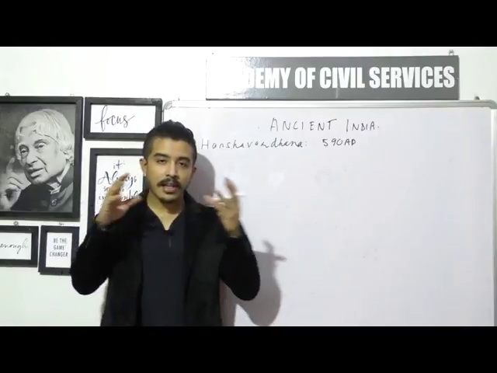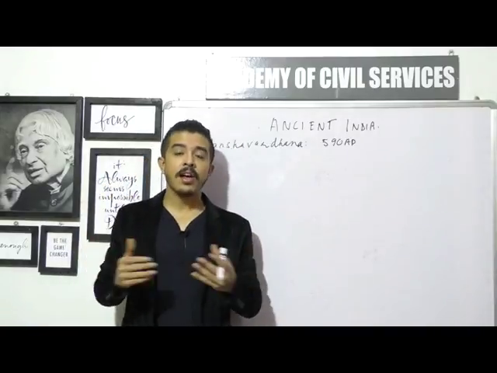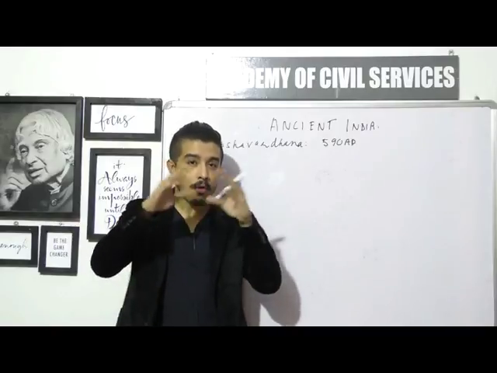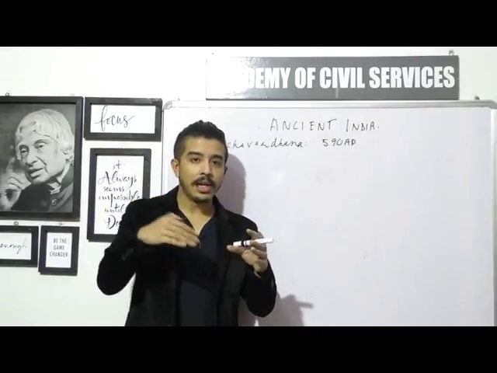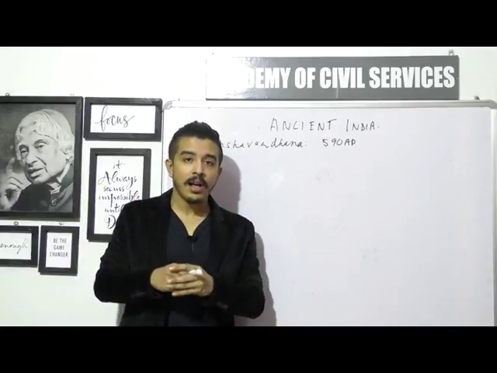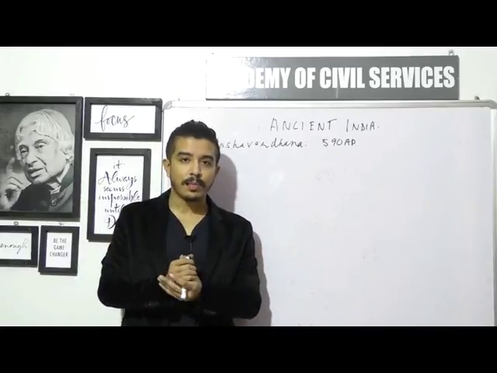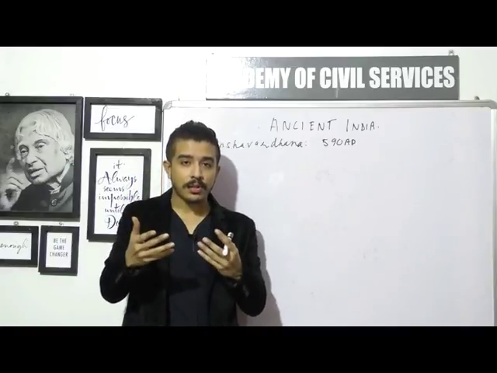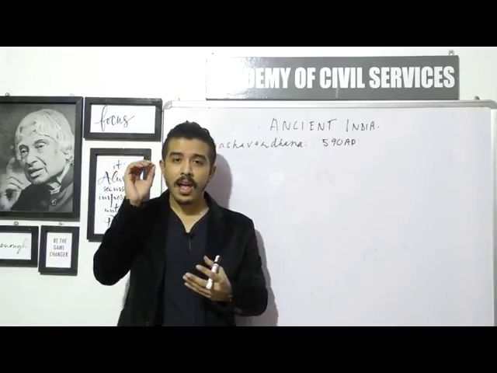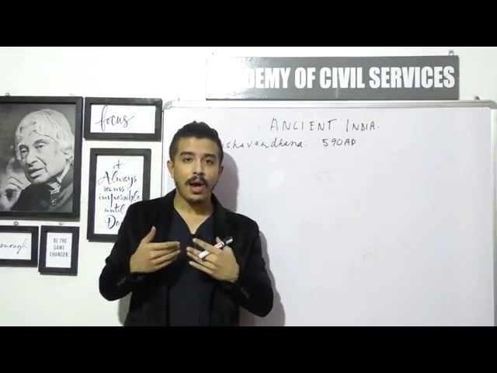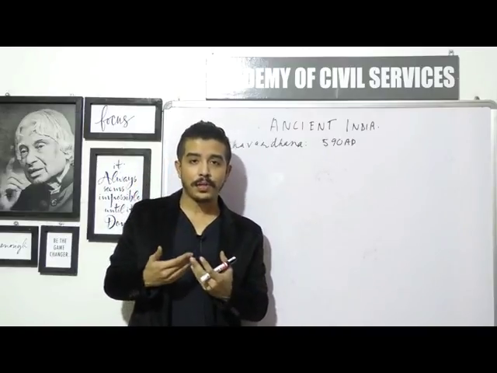Okay, so the trade, not only in the domestic sphere but also in the international sphere, for example the Roman trade, came down during the times of Harshavardhana. Now don't ask me why it came down. There are so many reasons, and we will discuss them. But remember, there is a very important consequence of the trade coming down, and that is the Roman coins which used to come back to India when we were trying to export our goods from here.